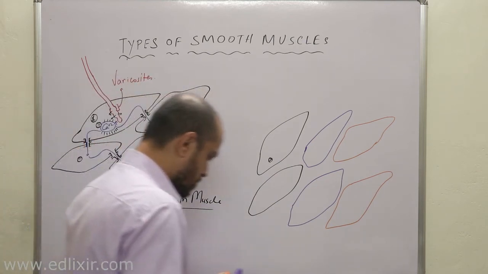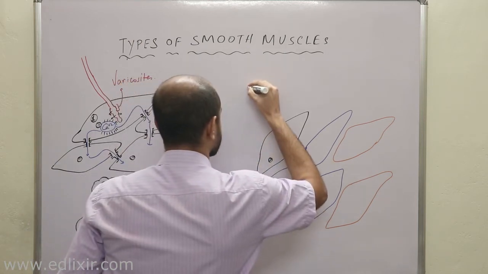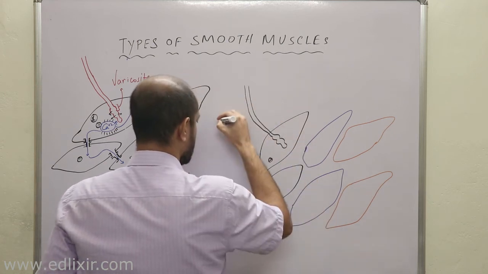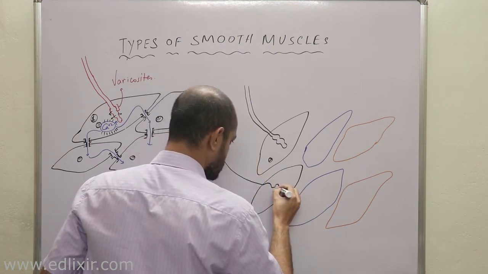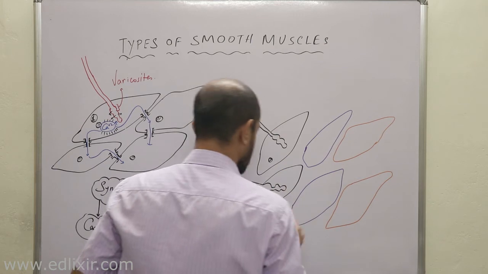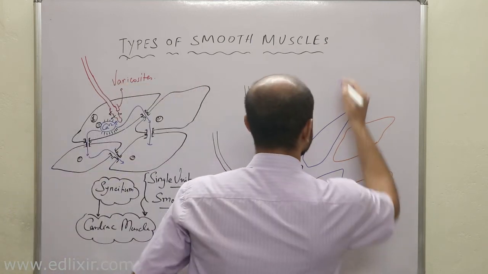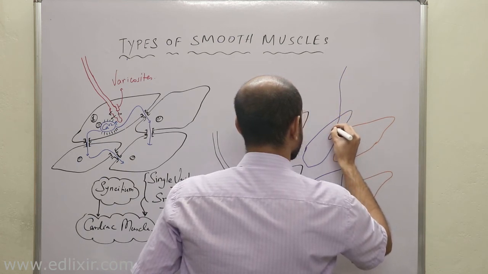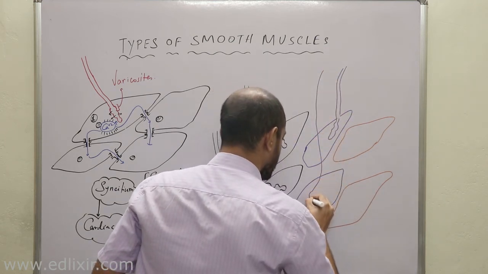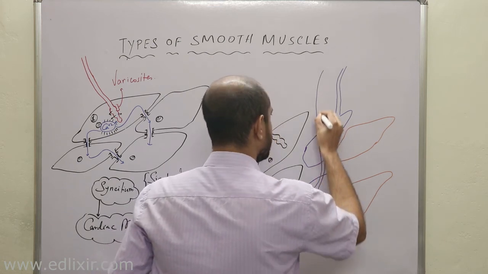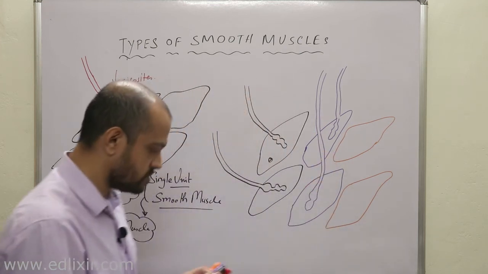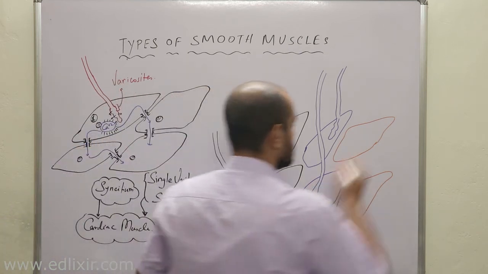Now listen, what happens in this case is that every cell receives individual fibers, or it may happen like this.